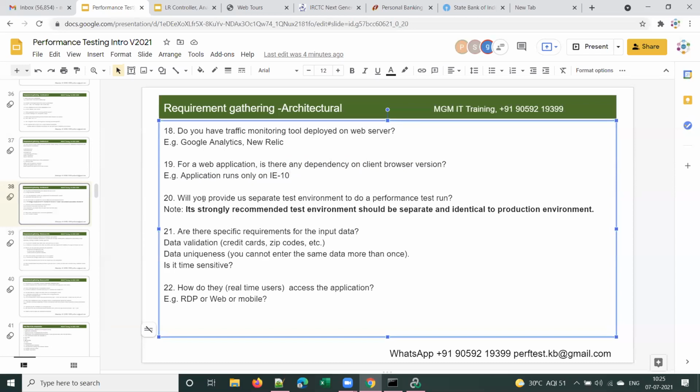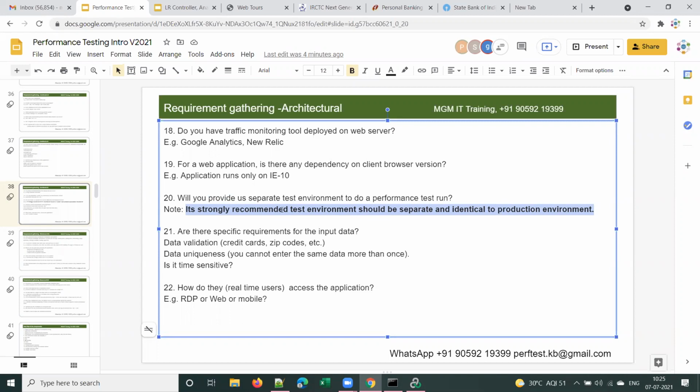And the next one is, will you provide a separate test environment to do performance testing? A service-based company is asking the client, do you have a separate test environment to do performance testing or not? We discussed this already in the prerequisites. It is strongly recommended that the test environment should be separate and identical to the production environment. We discussed this in the last session, prerequisites one, isn't it?